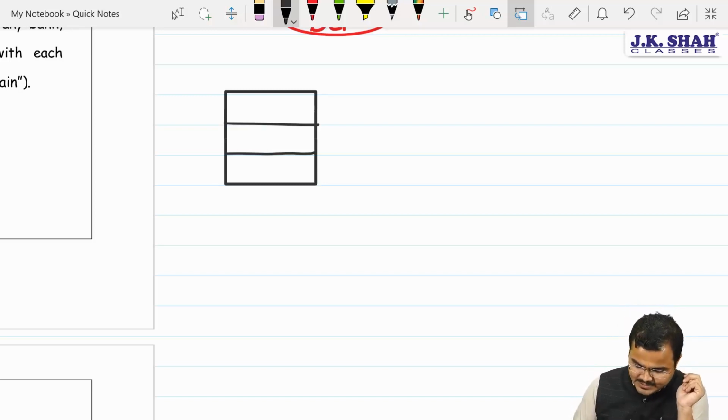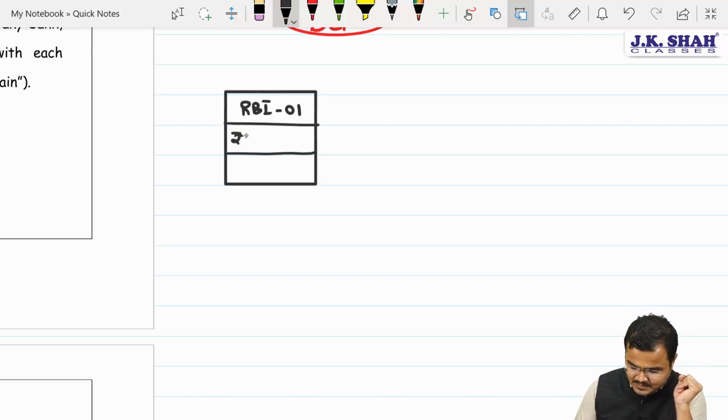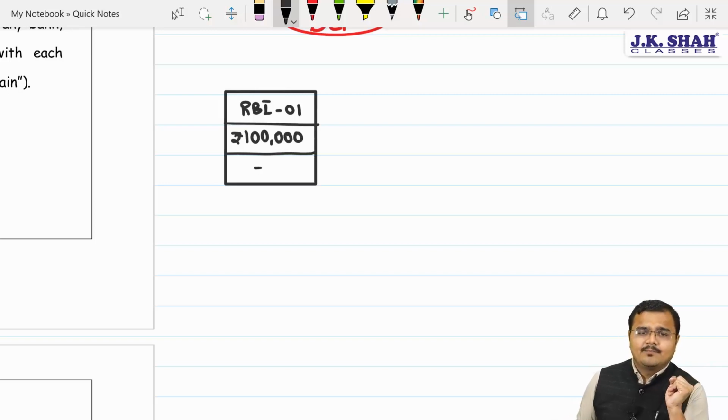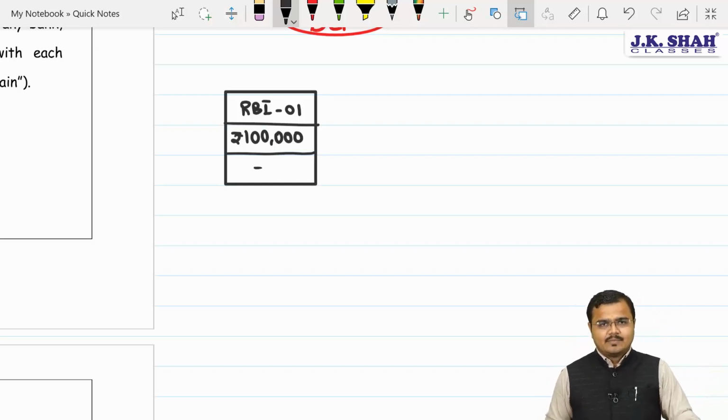So here who is the creator? Say RBI, and RBI created this under batch 01. So block RBI 01 is created. Yes, sir. With a worth of how much, Chartered? Sir, 1 lakh rupees in it. Okay, Chartered? Yes, sir. Agree? Yes. Now RBI is not going to keep this money with themselves. They are going to distribute it.